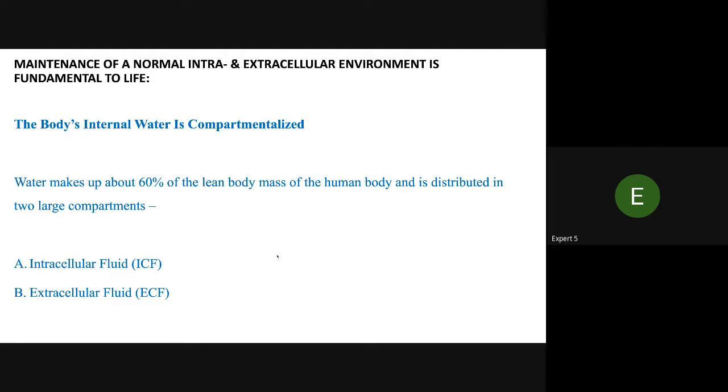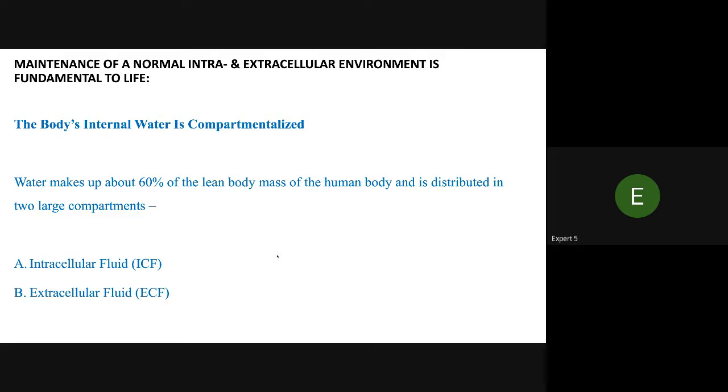Maintenance of the normal intracellular environment is fundamental to life. I have told you earlier that homeostasis is the main thing that maintains the human body. The body's internal water is compartmentalized.